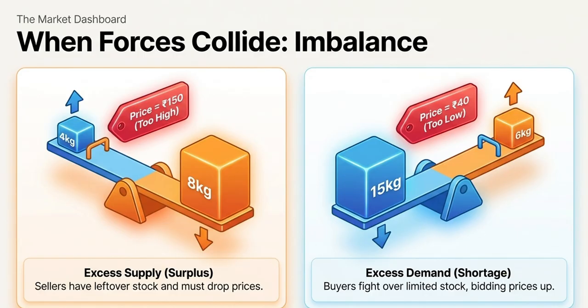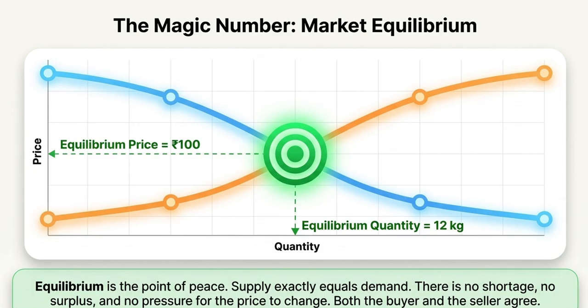Now, if there is excess demand, then there is shortage. People want to buy mangoes, but there are very few. Prices will go up and people will buy less. So it does cause imbalance also.